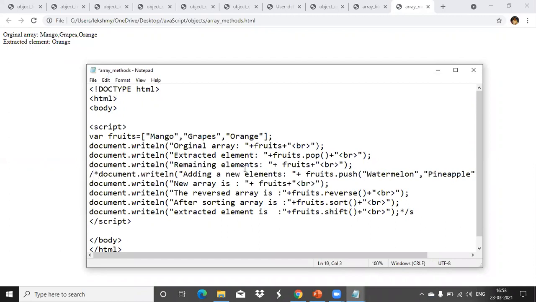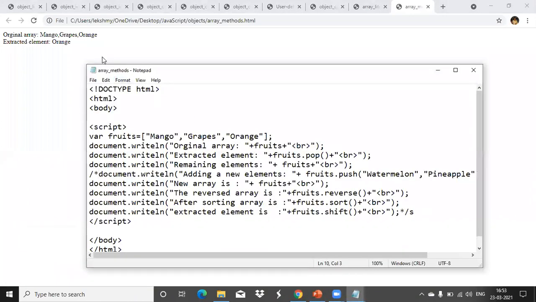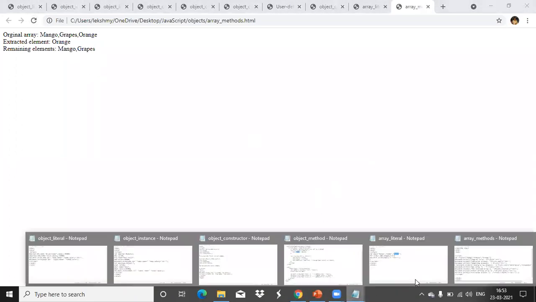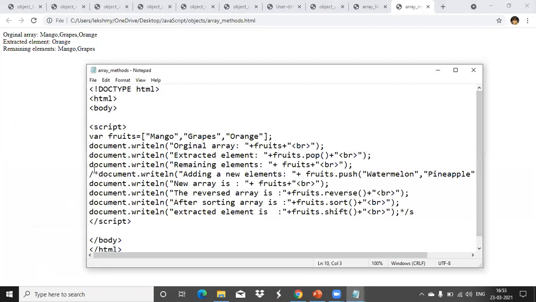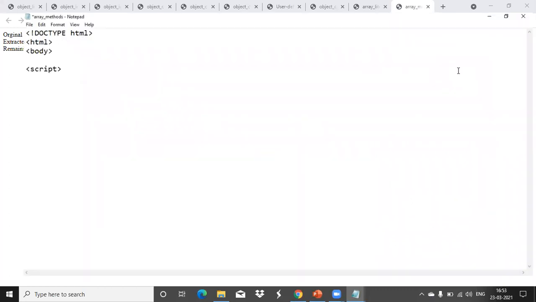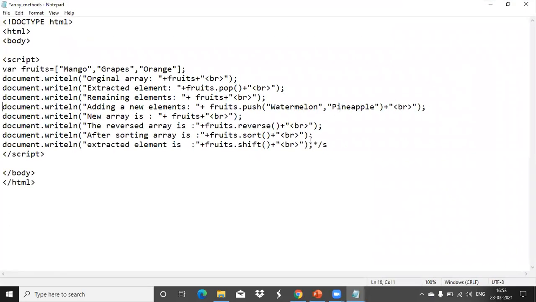Now the remaining elements, if you want, I'm printing here, you can view here. See, after removing orange, the remaining elements are only mango and grapes. Next operation we'll do is the push operation. With push, we can either add a single element or add multiple elements at a time using the push method.